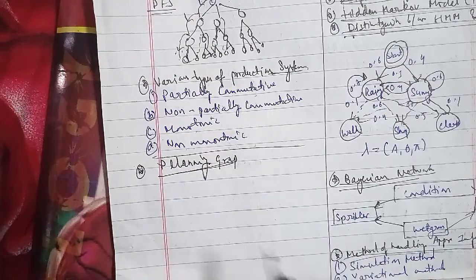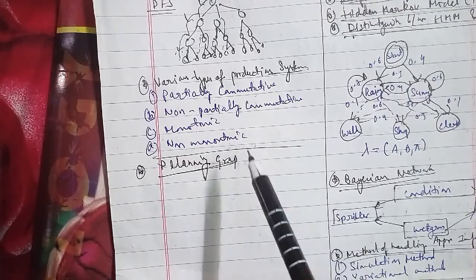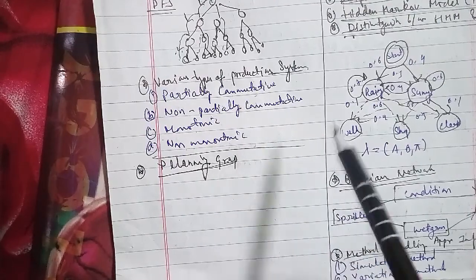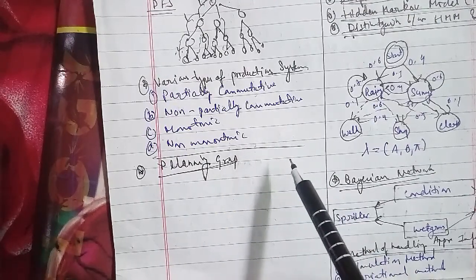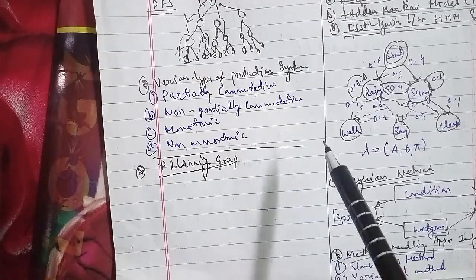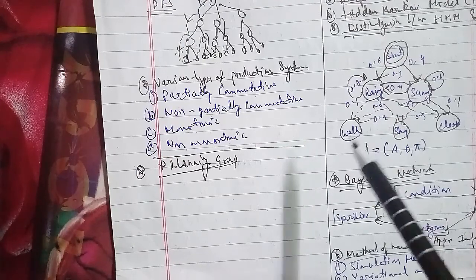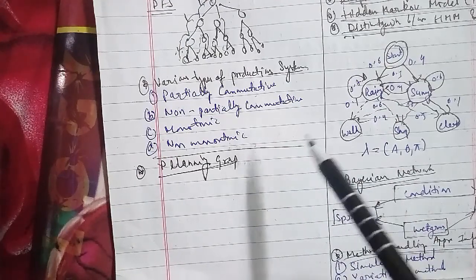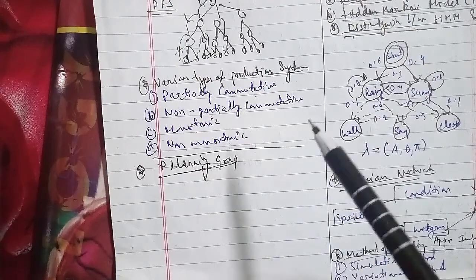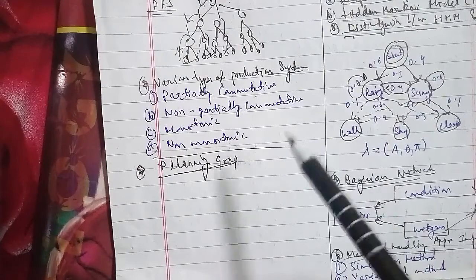In the same regard, there are many important questions. Translate the following sentences into predicate logic and clausal form, as we had discussed: John likes all kinds of food, apples are food, chicken is food, anything that anyone eats and is not killed by is food, Bill eats peanuts and is still alive, and Sue eats everything Bill eats. So that we have done, and it is important as well.